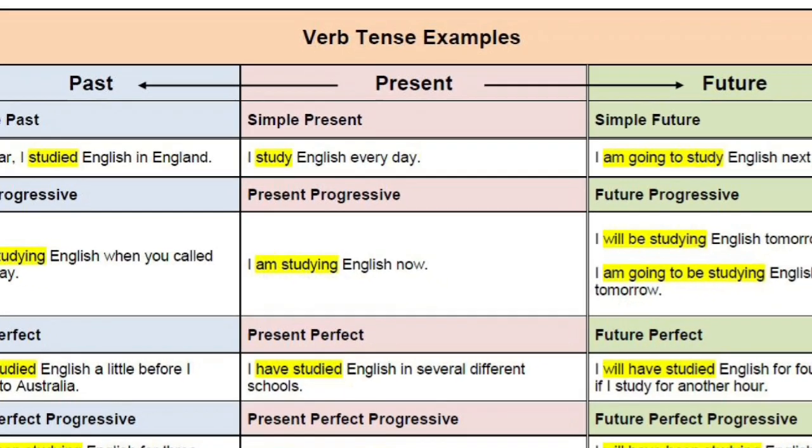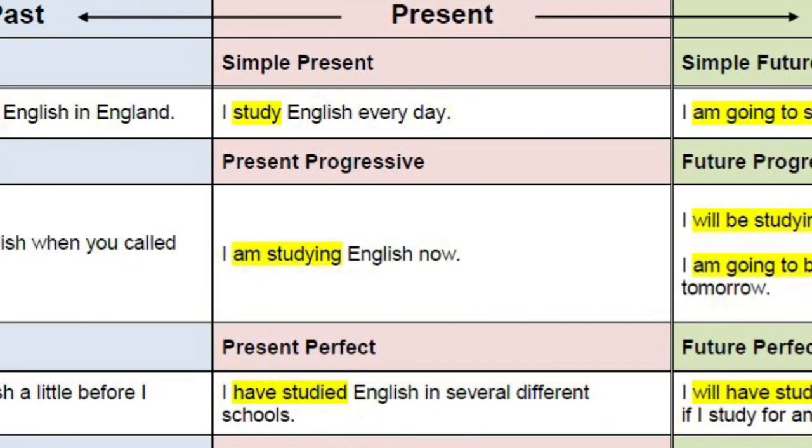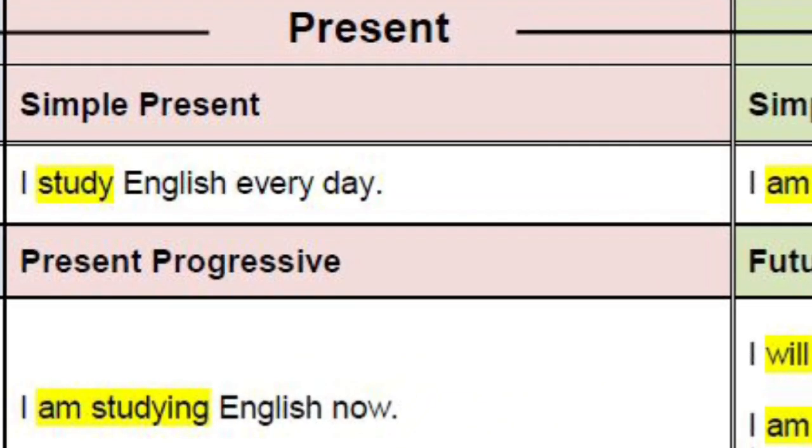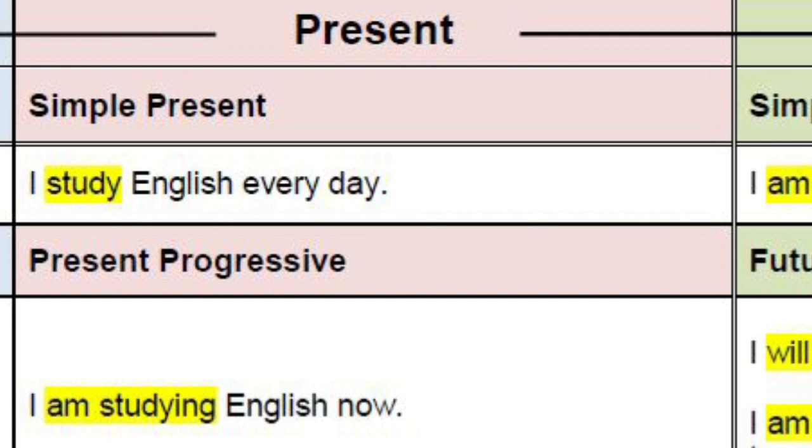I am studying English now. Progressive means it is continuous, present continuous. It is continuing now also. Means I am teaching you now. I am making this video for you.